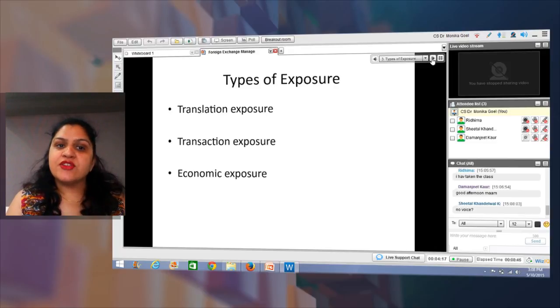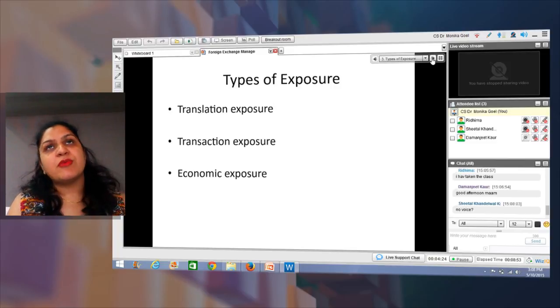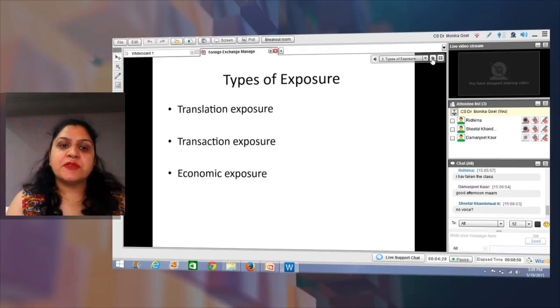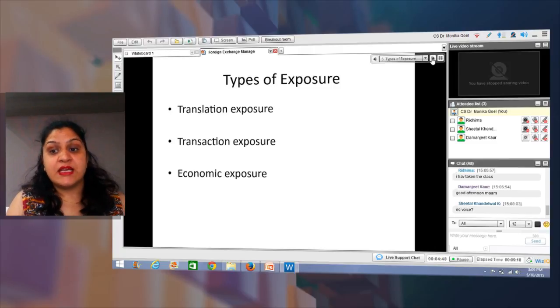I told you that translation exposure is when, in the case of a multinational organization with various subsidiaries, it translates its books of accounts at the end of the year for the purpose of consolidation. The books of accounts have to be converted into the home currency, and at that point of time, because of depreciation of a particular subsidiary's currency, the company's consolidated accounting ratios and consolidated performance may get affected.